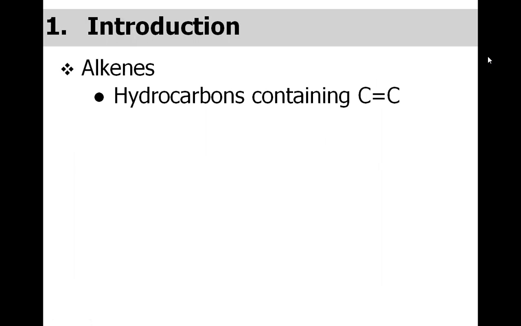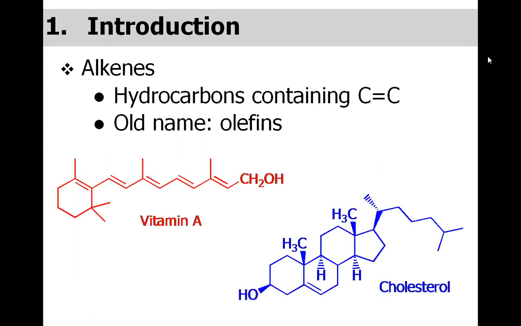Alkenes are hydrocarbons containing a carbon-carbon double bond. The old name for alkenes is olefins. These are two naturally occurring alkenes, vitamin A and cholesterol. You could see the presence of the double bond.